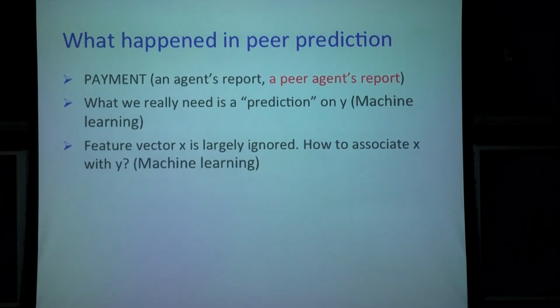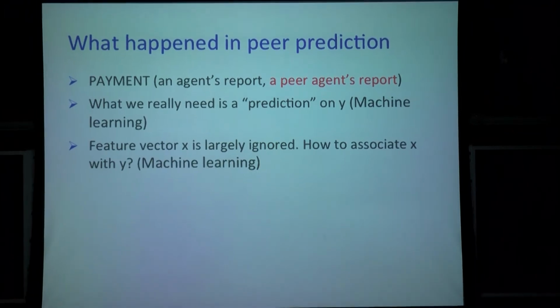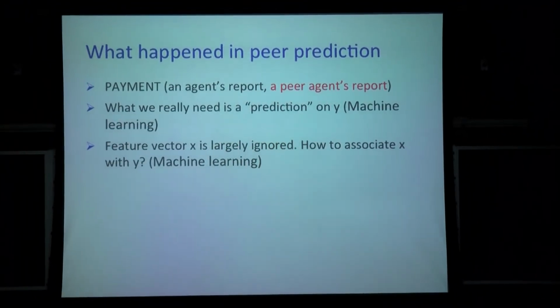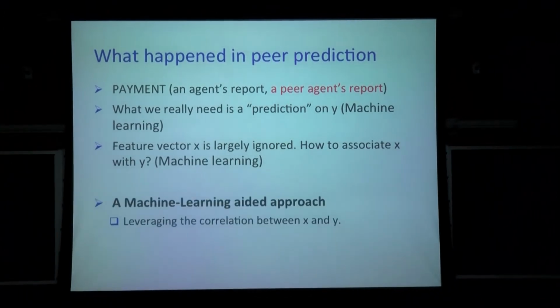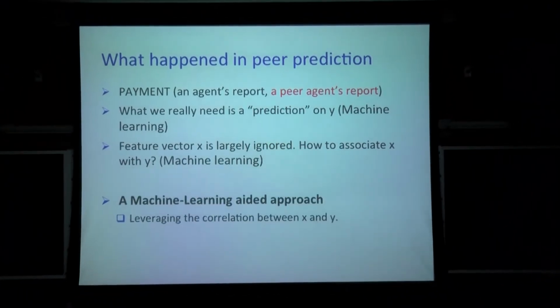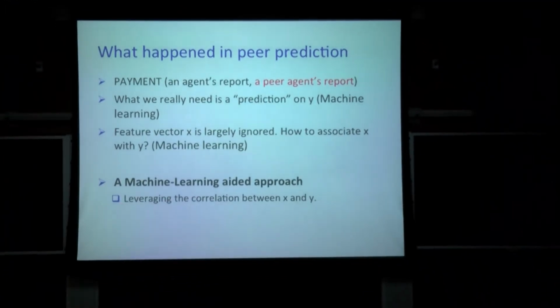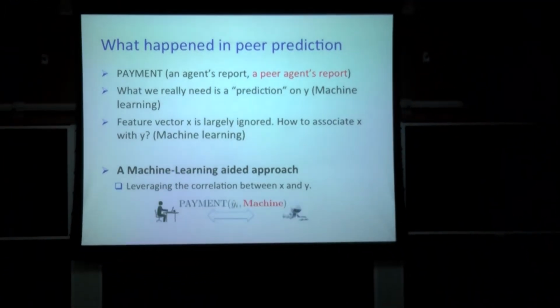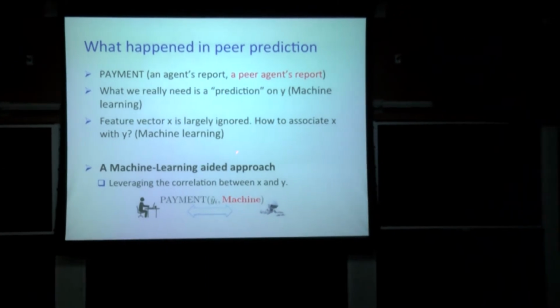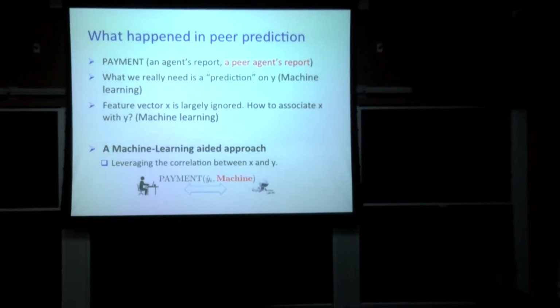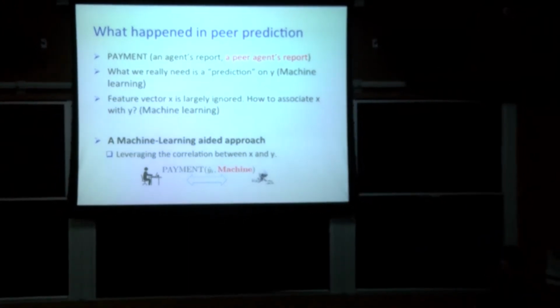Another is dimensional correlations, and machine learning can do this association too. So that's also the basic functionality of machine learning, to associate X with Y. Combining these two bullets, our idea is very simple. We want to leverage the correlation between X and Y, and use machine learning to do peer prediction. To realize it, we're going to replace the other agents with a machine. So it's more like machine prediction instead of agent prediction.